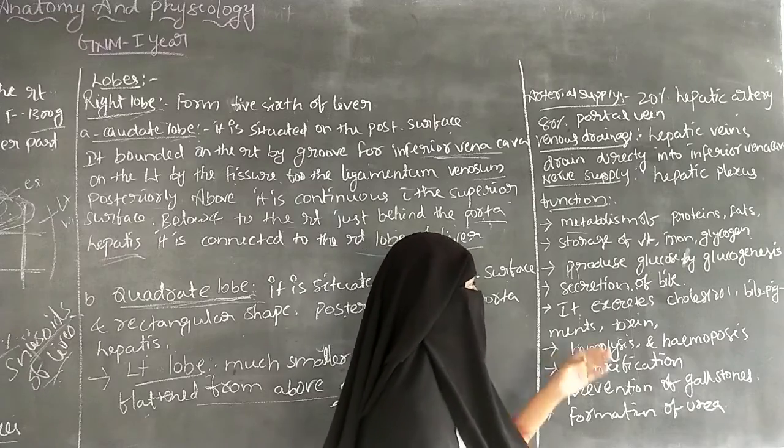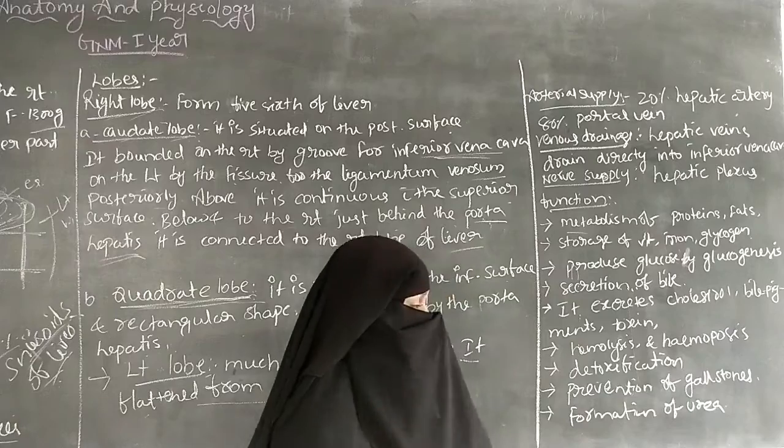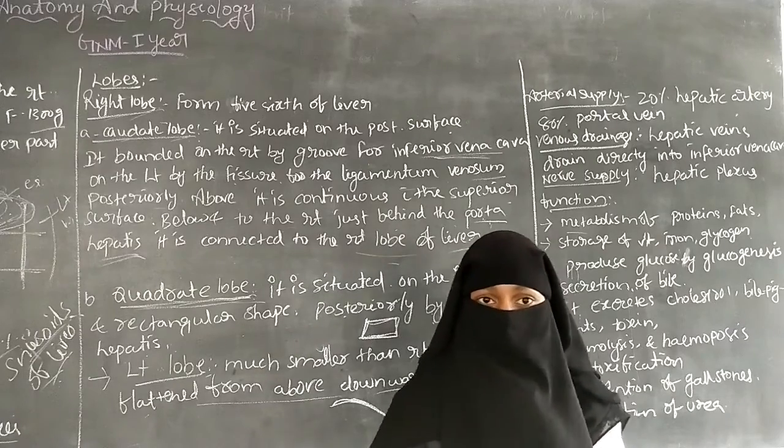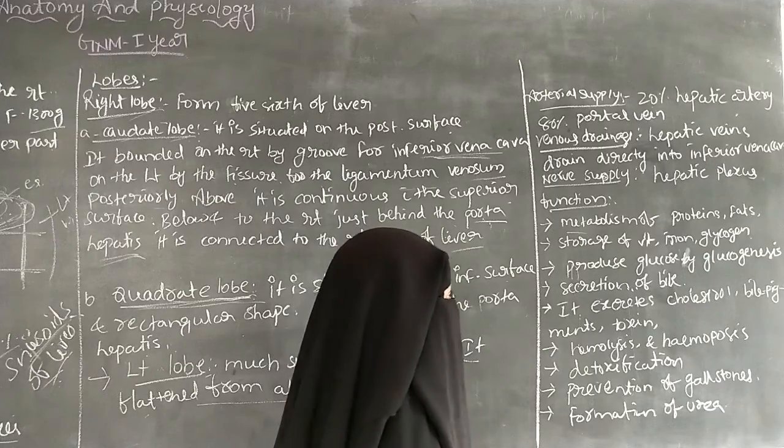Next is the storage of vitamins, iron and glycogen. The liver helps store the vitamins, the iron and glycogen.